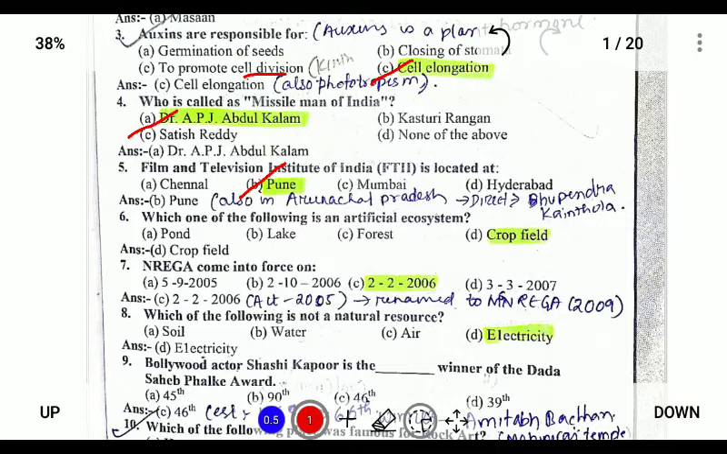Next, question number 6: which one of the following is an artificial ecosystem? An artificial ecosystem is a man-made ecosystem. So the answer is crop field.